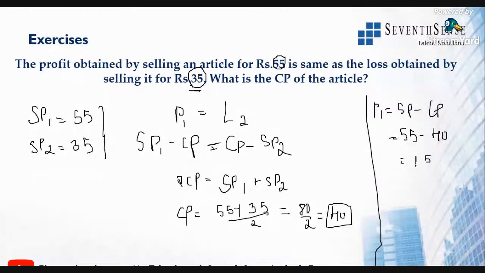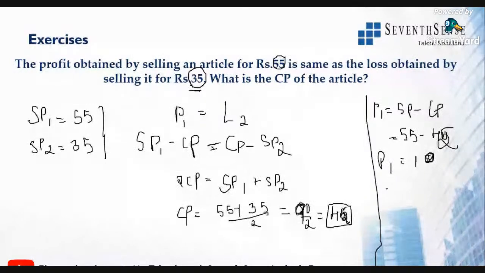Just a minute. 55 plus 35 is 90. I'm so sorry. This is 90, so this will be 45. Yeah, I changed it. So cost price is 45. So the value will be 10. Profit is 10 rupees.